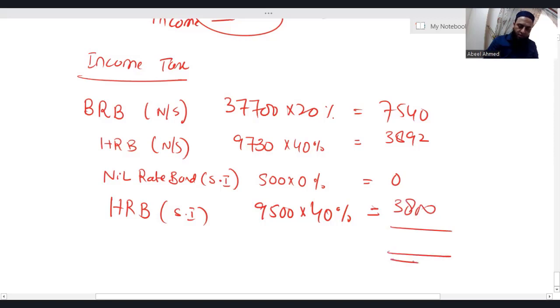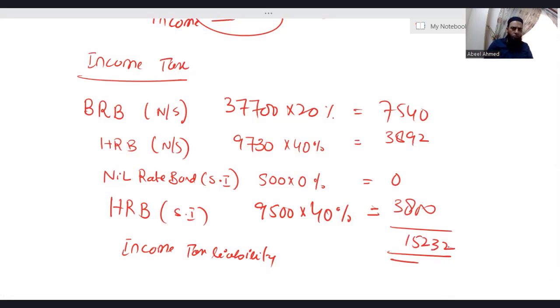So here comes your income tax liability. Income tax liability is 15,232.